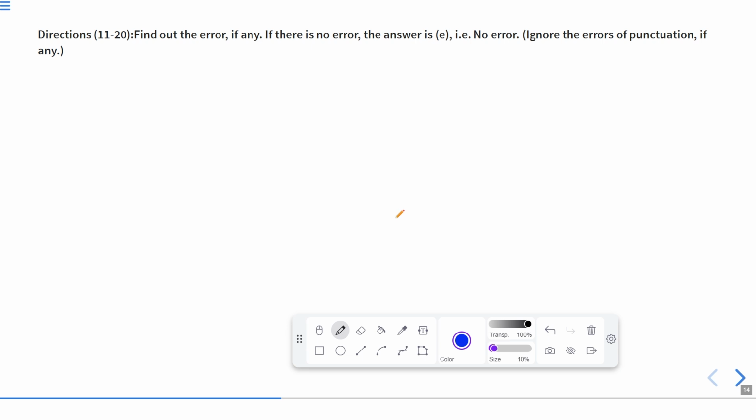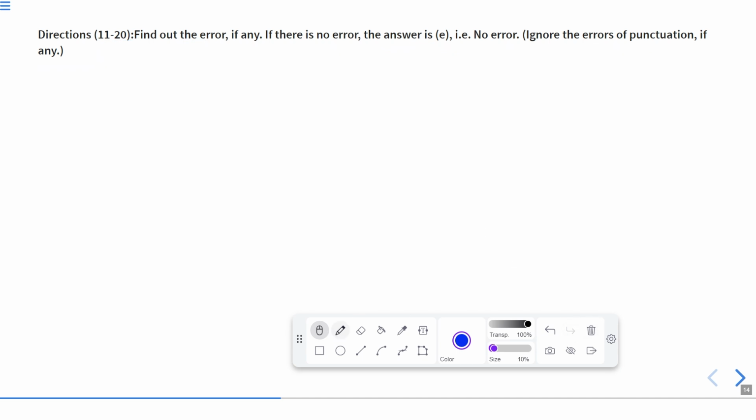Now here we have directions for another set of questions, from 11 to 20. So another 10 questions are covered in this part. Find out the error, if any. If there is no error, the answer is E. No error. Ignore the errors of punctuation, if any. Now, we will be given a sentence of which some parts have been marked, and we have to look for that particular part that contains the error. It means we have to look for that particular part in which some grammatical error has been made. Okay, so let us try to do this.